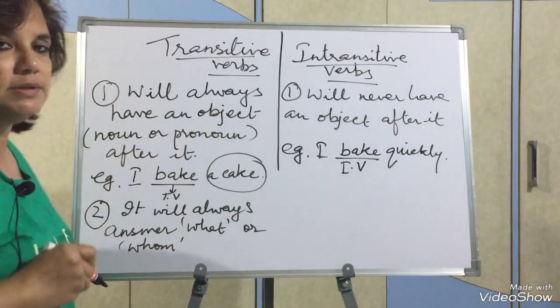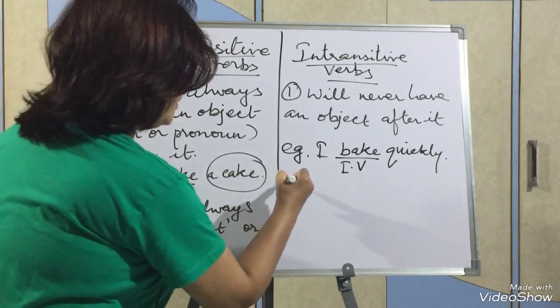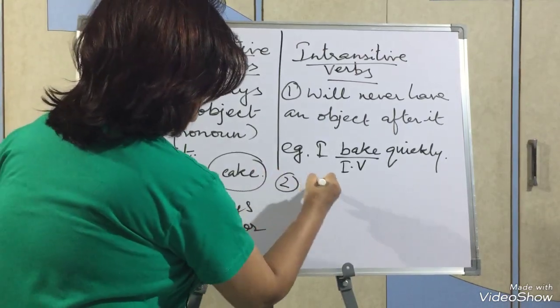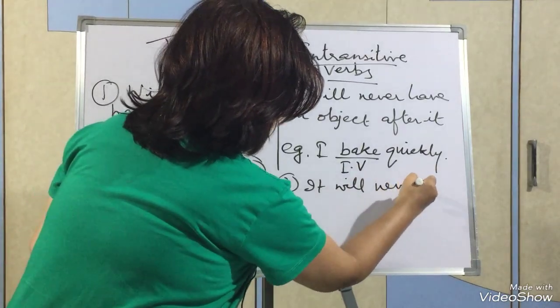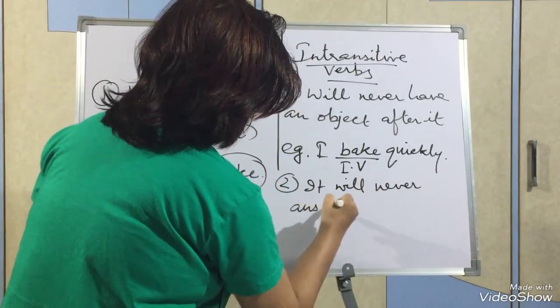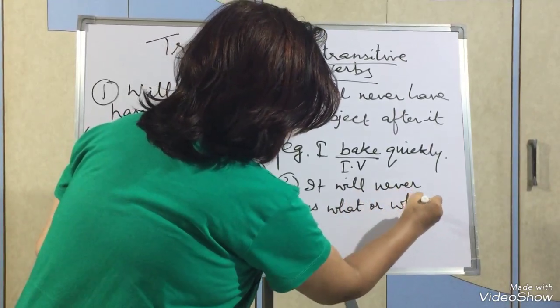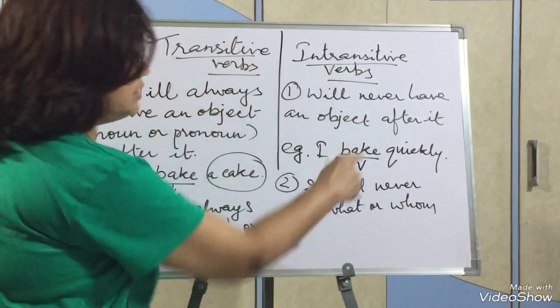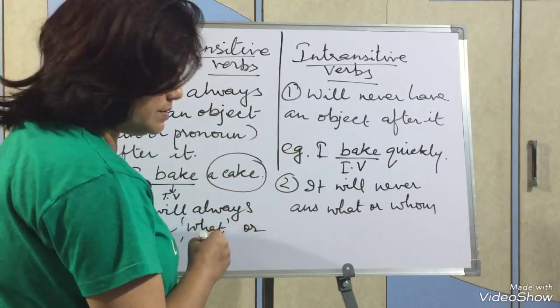I bake what? A cake. So bake is a transitive verb. An intransitive verb will never answer what or whom. I bake what? Answer is not coming. So bake is an intransitive verb.